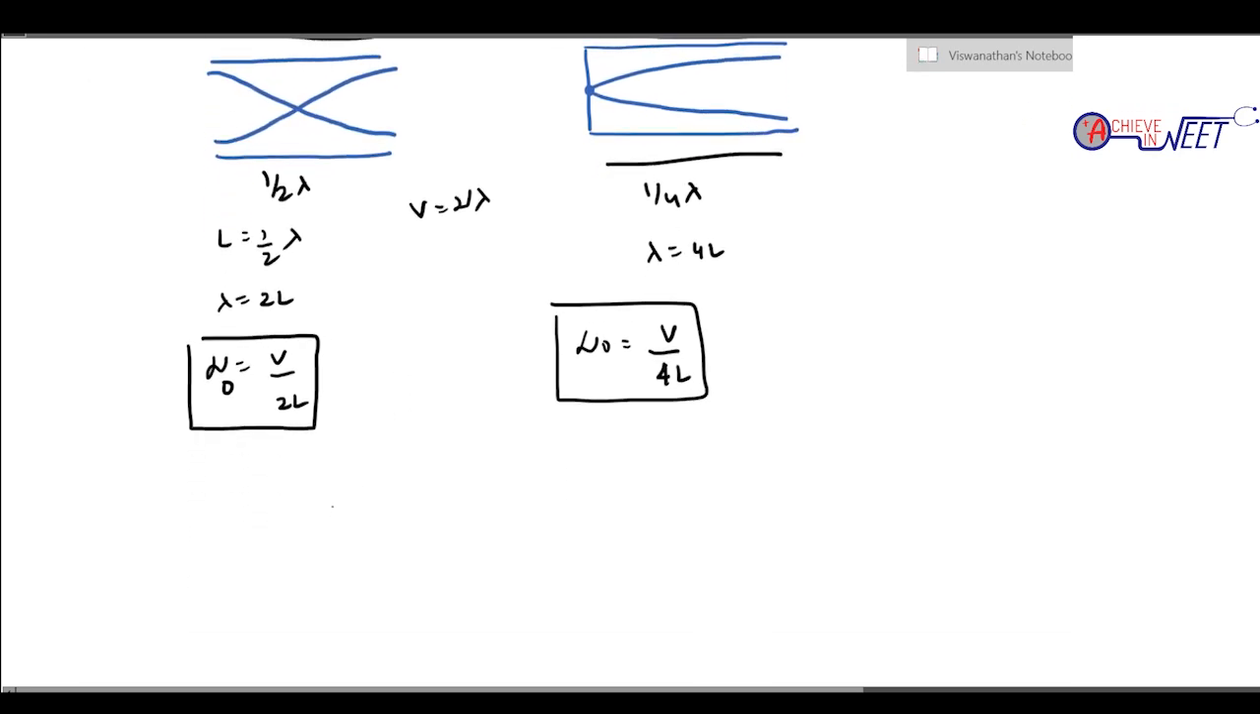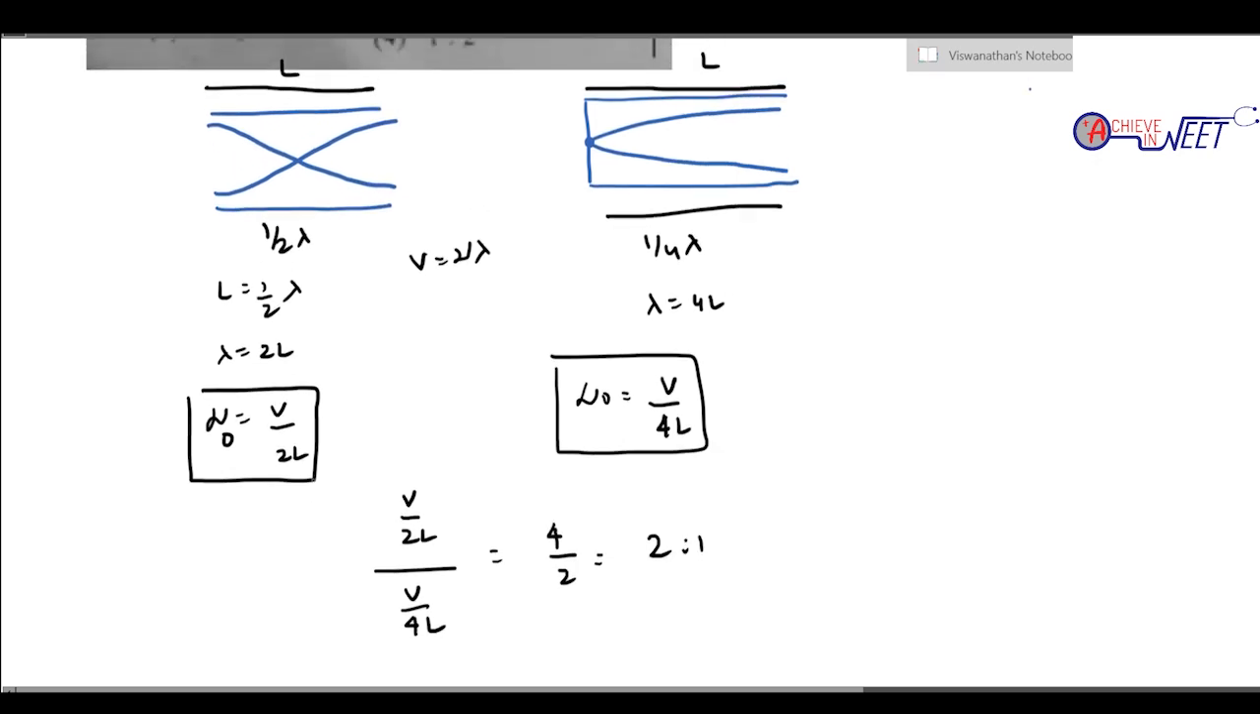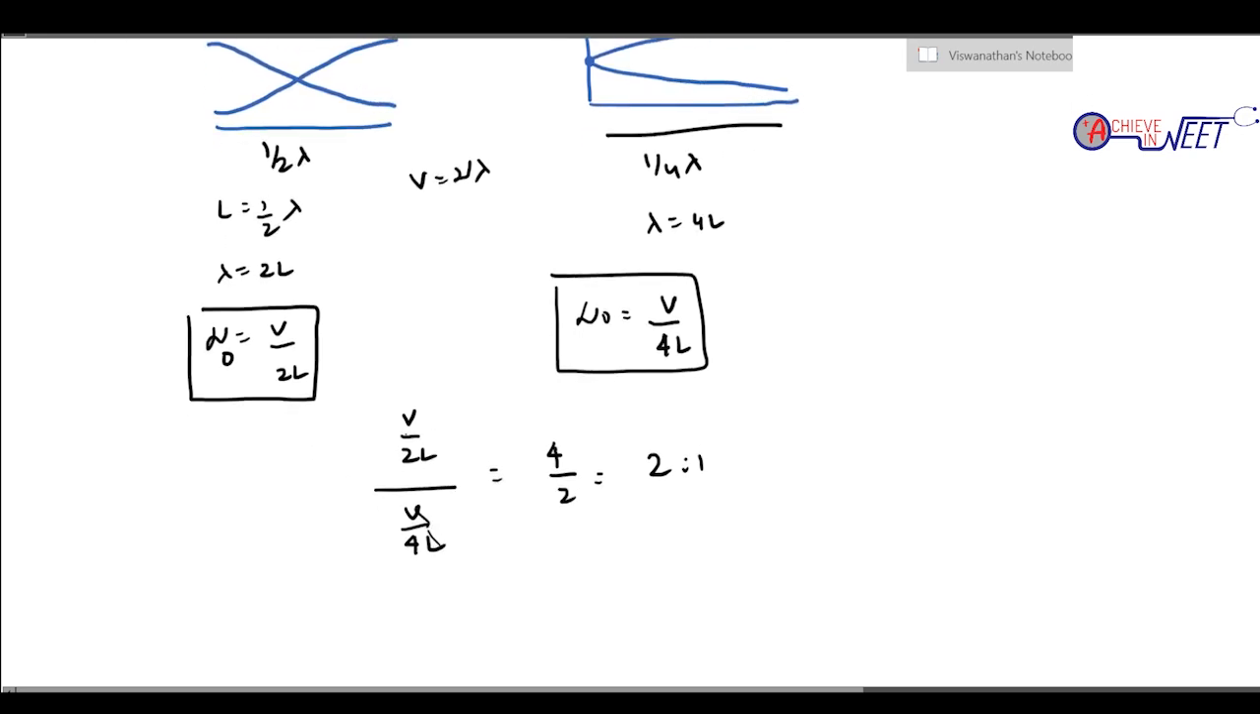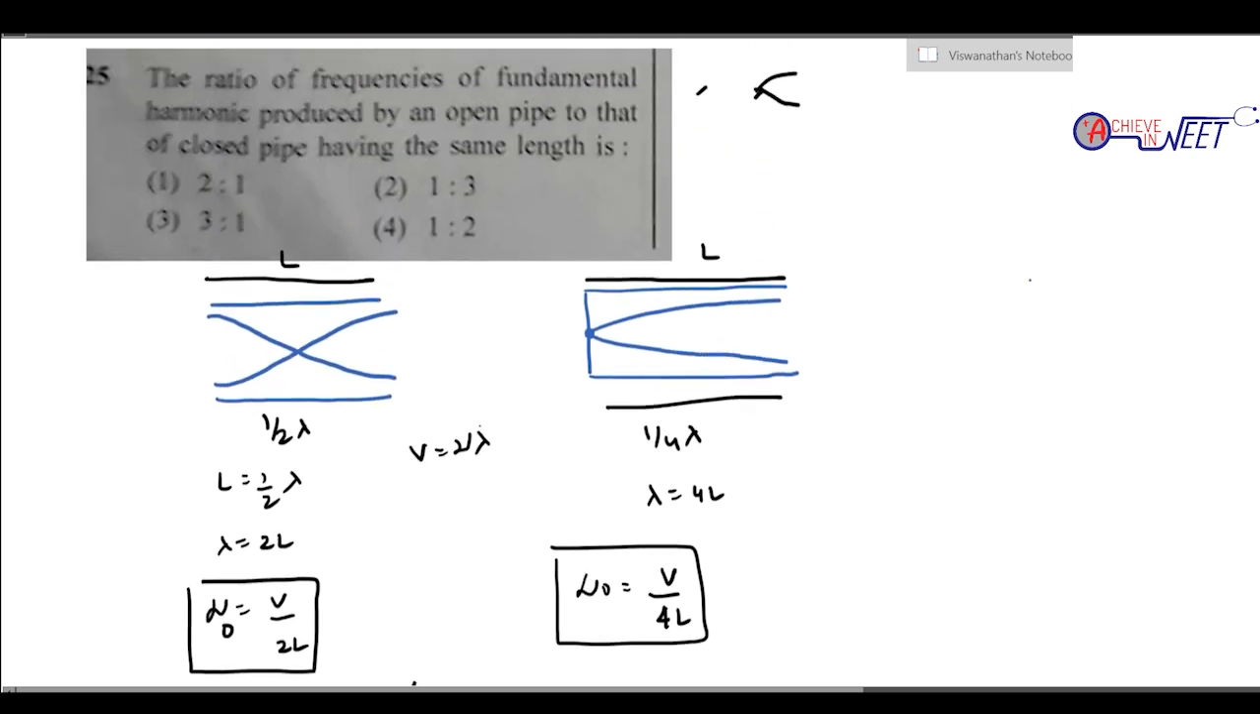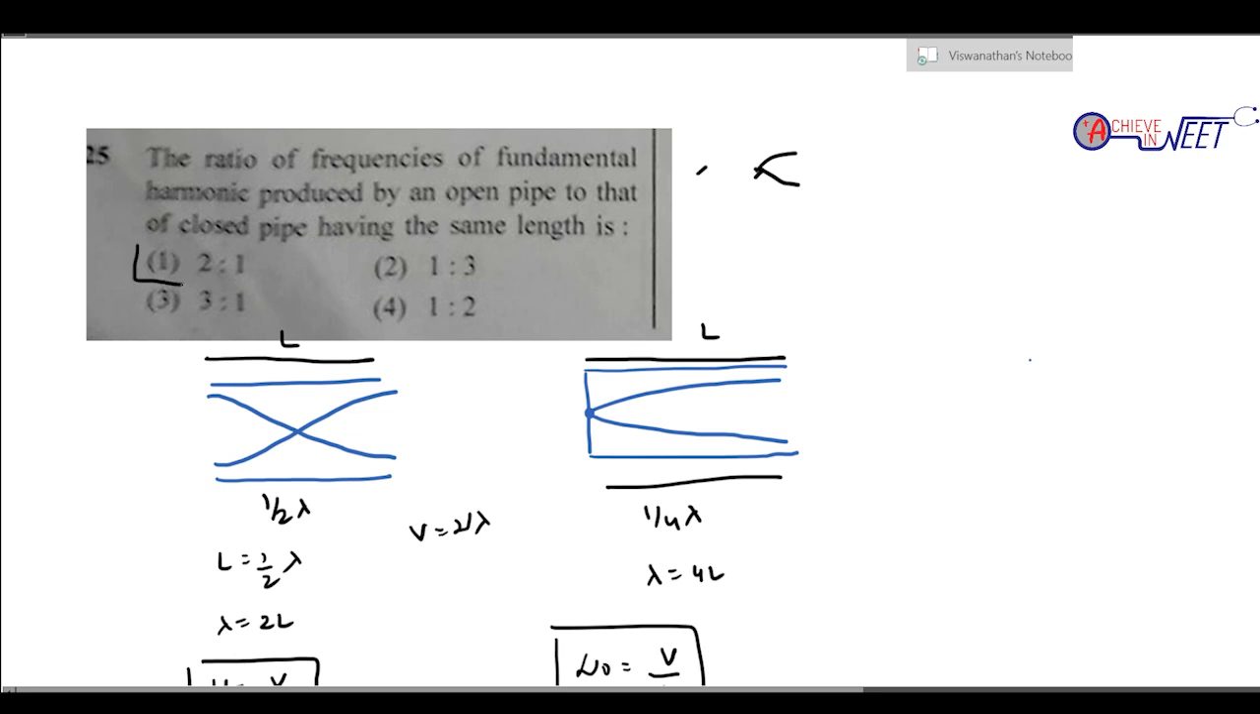They have asked for the ratio of the two: V by 2L is to V by 4L. So V by 2L divided by V by 4L. The common terms cancel, so 4 by 2, it is 2 is to 1. So 2 is to 1, option A is the right answer.